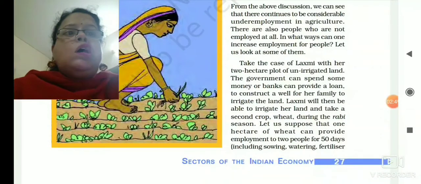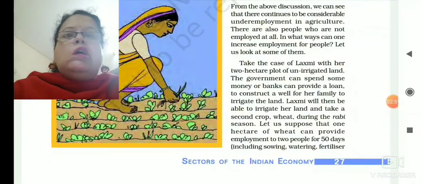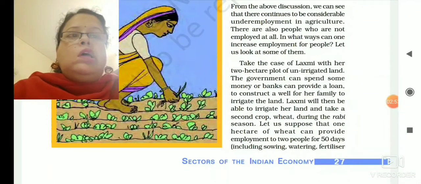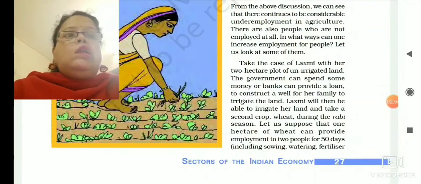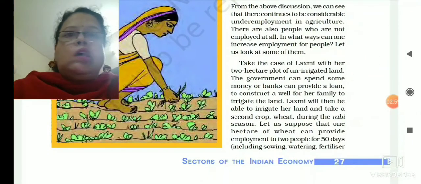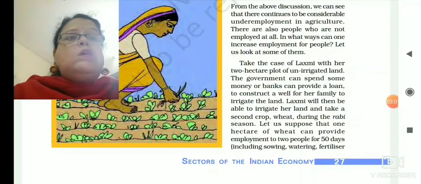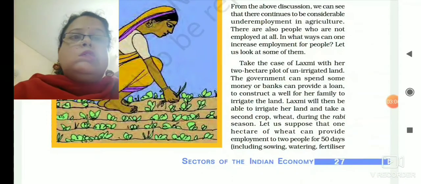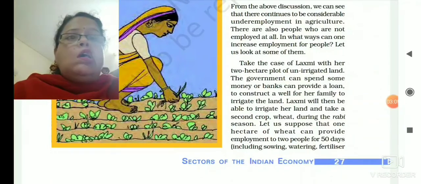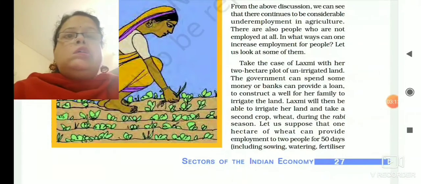Let us suppose government is giving her funds to construct a well in her land, and she is able to cultivate wheat, gehu, in Rabi season also. So obviously in both Rabi season and Kharif season she is able to cultivate her land. So throughout the year she is getting employment.